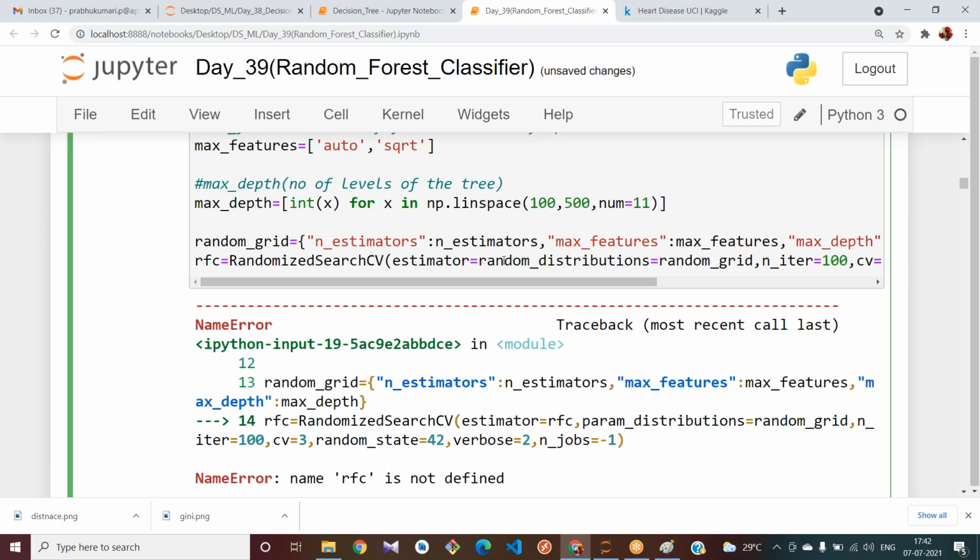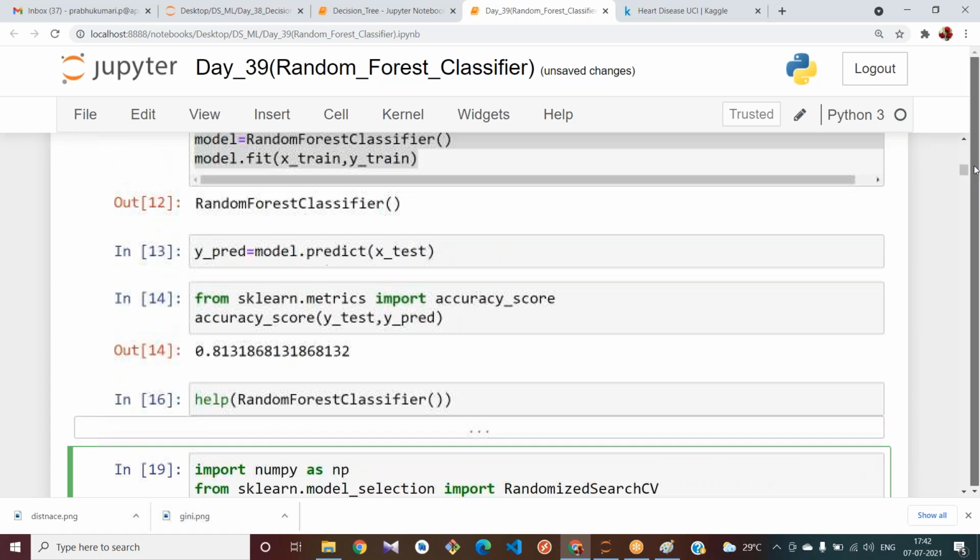Let me give random forest. RFC, we have stored the random forest classifier in which variable?